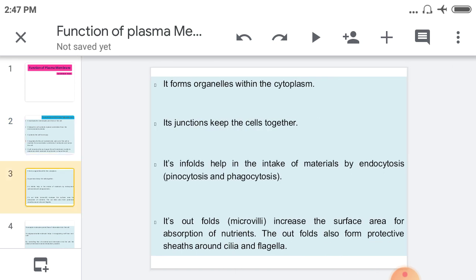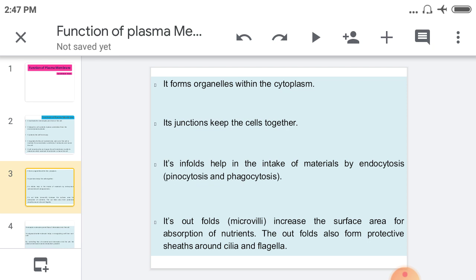It forms the organelles within the cytoplasm. You know that there are a number of types of organelles present, for example endoplasmic reticulum, Golgi complex, mitochondria. All the organelles have one membrane present, and this membrane is also plasma membrane.